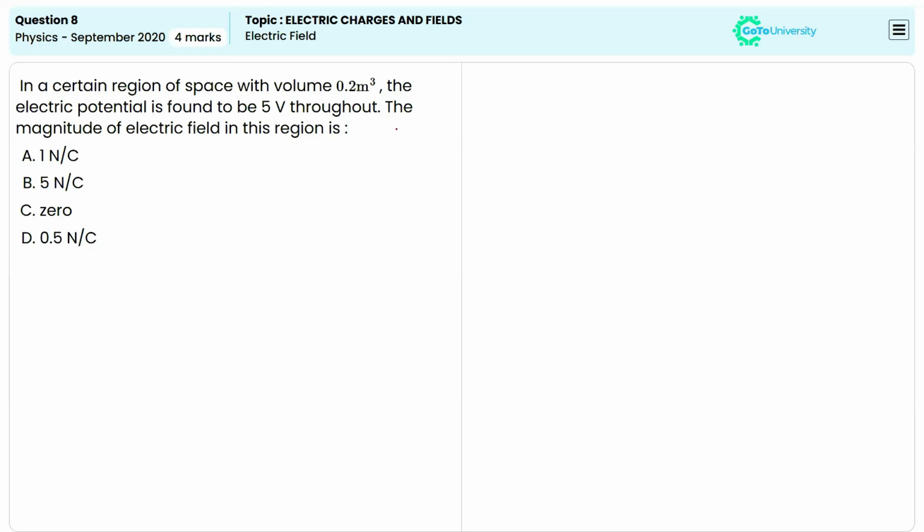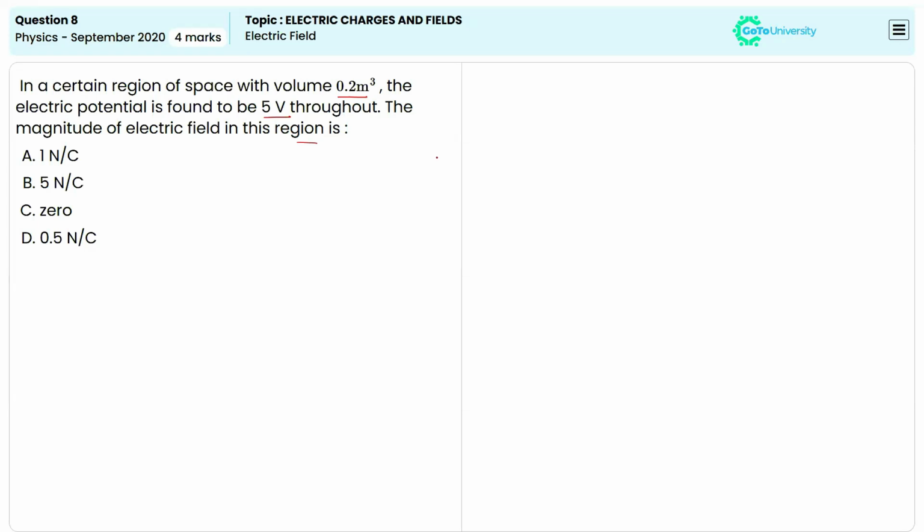So now the next question is about calculating the magnitude of an electric field in a given region. Here it's given that in a certain region of a space with a volume of 0.2 meter cube, the electric potential is given as 5 volt. So in this problem, we are given that the electric potential throughout a certain region of a space is constant, which is given as 5 volt as well.